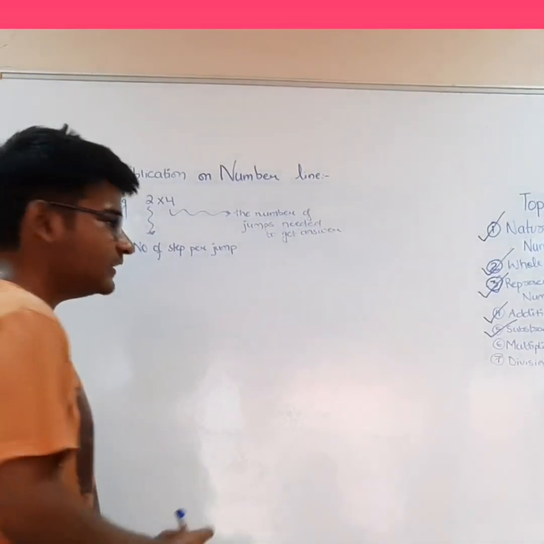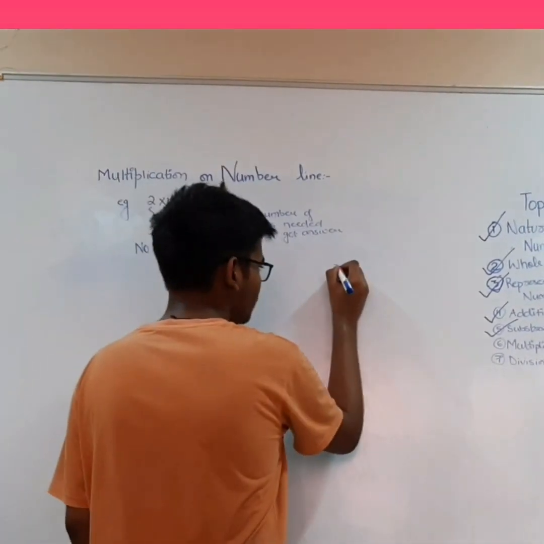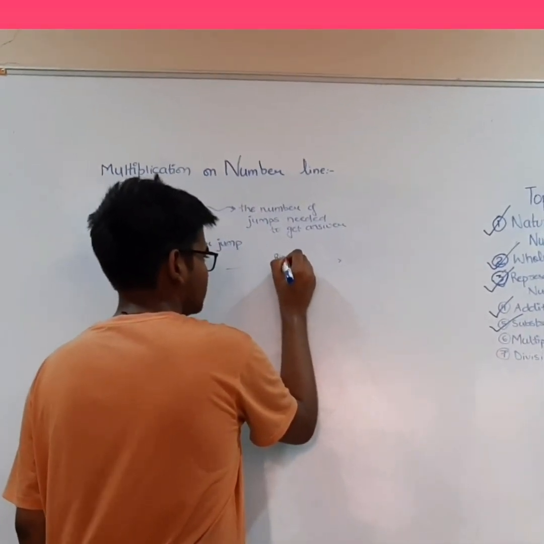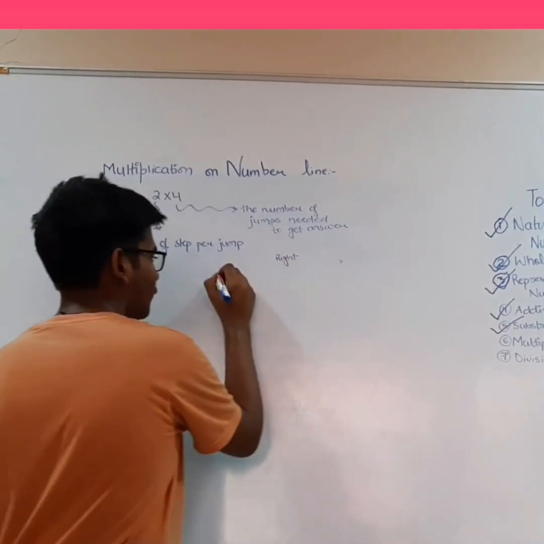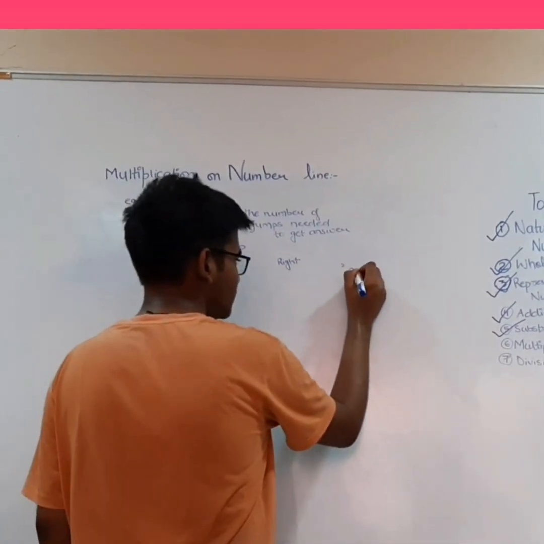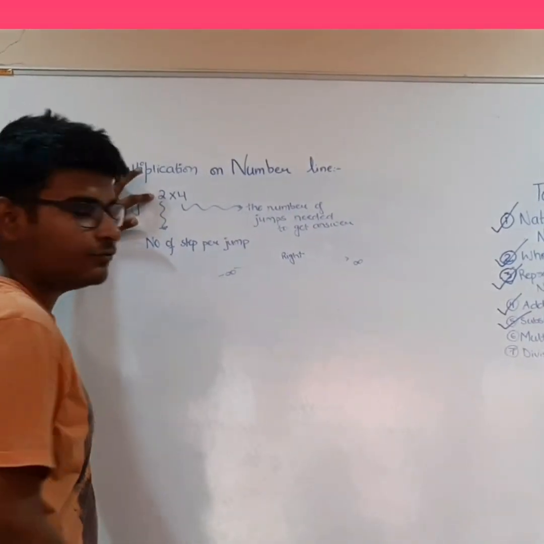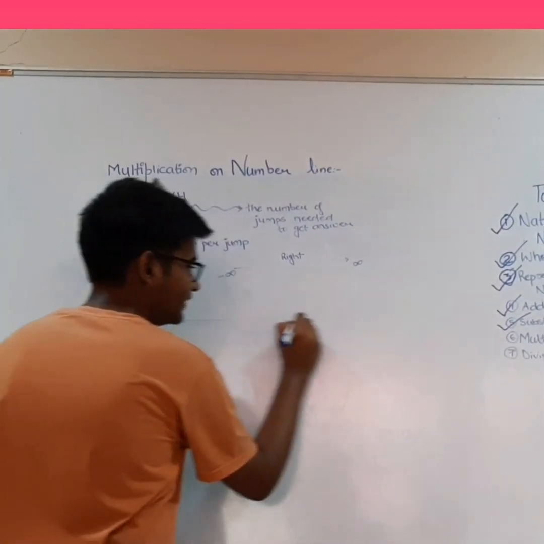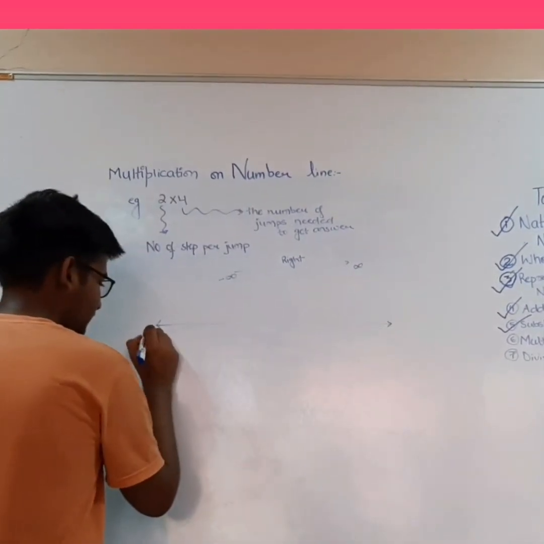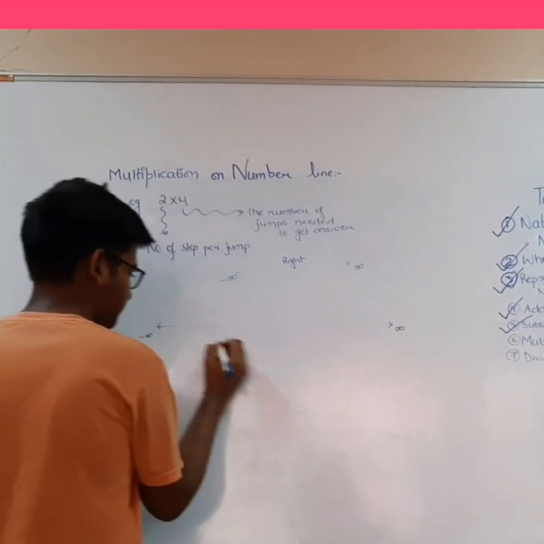Like addition, in this also we will move rightward from minus infinity to infinity. Let us see this example, 2 into 4. Let us draw number line from minus infinity to infinity.